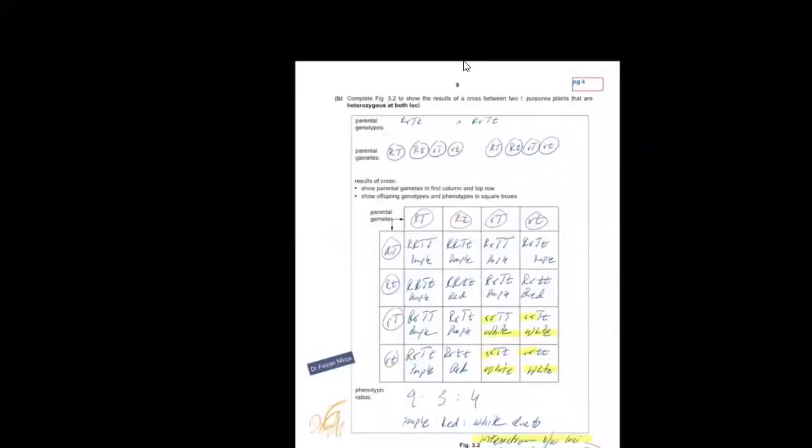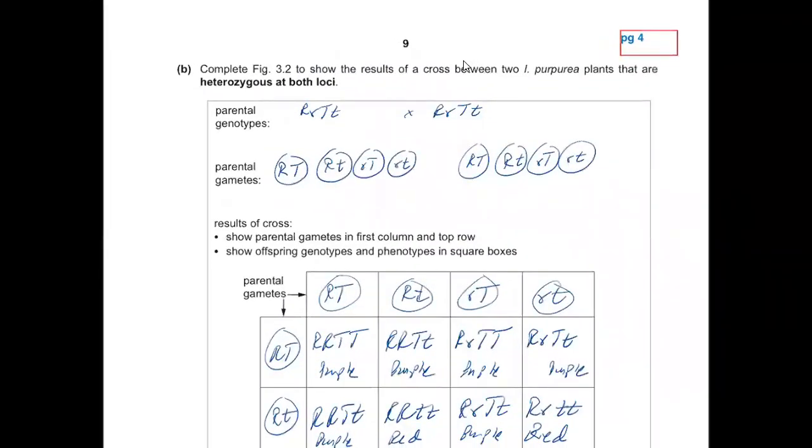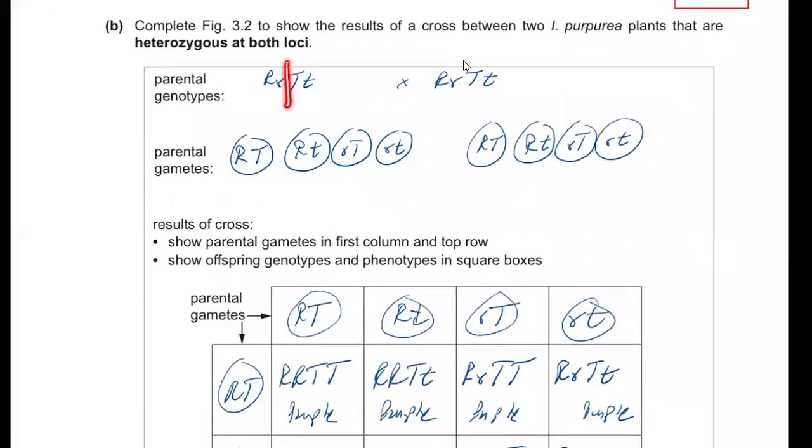Furthermore, they're saying that you need to complete figure 3.2 to show the results of a cross between these two plants, heterozygous at both loci. So you just cross them, heterozygous at both loci. When you are having heterozygous for both, you just need to break this in such a way that capital R and small r will go in separate gametes. So you will have a capital R in one and a small r in the other. Capital R and small r cannot be in the same gamete at all. So capital R can go with a capital T, capital R can go with a small t. Similarly, small r can go with a capital T, and small r can go with a small t.